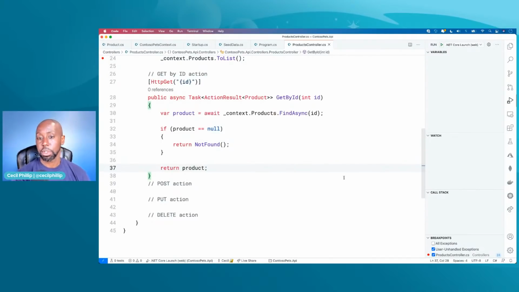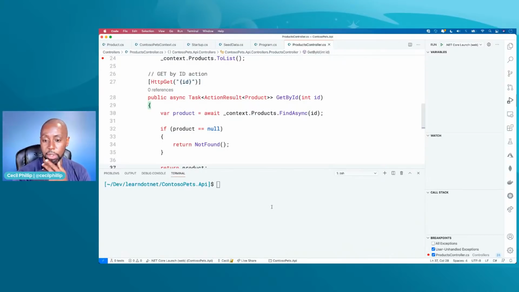Okay, so let's go ahead and run this. Actually, you know what I'm going to do? I'm going to try something different. Instead of just stopping and running my thing all the time, which I'm sure might be getting a little annoying for some of you, I want to try a new command. I'm going to do dotnet watch run. Now, what does dotnet watch run do?